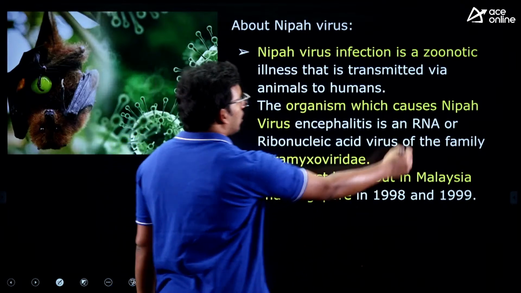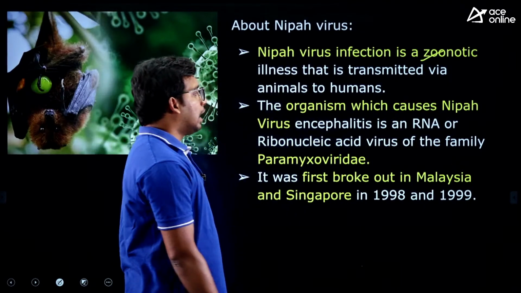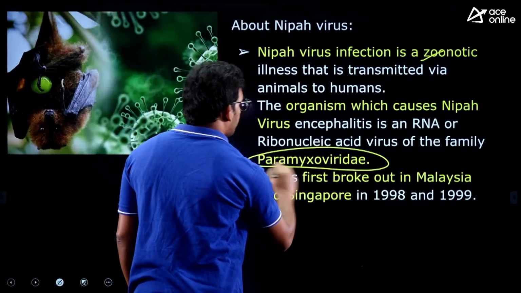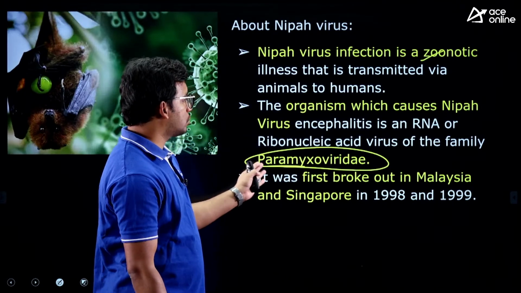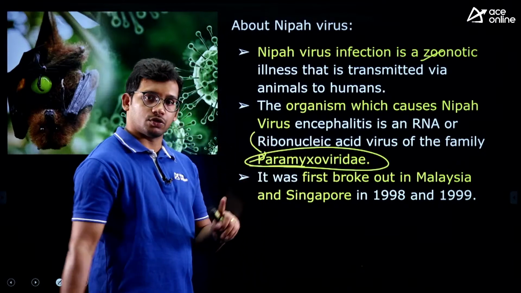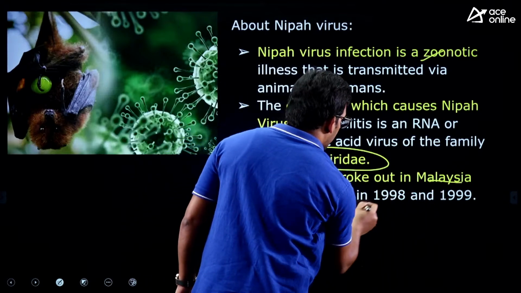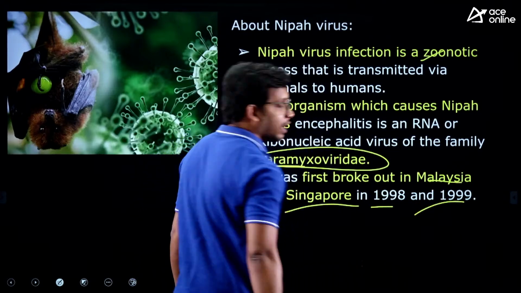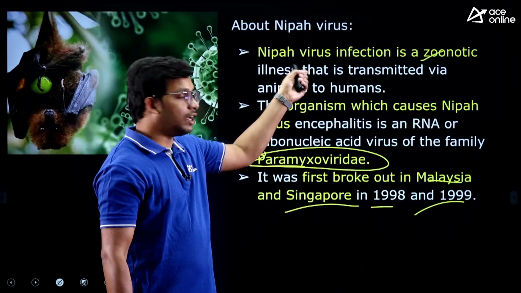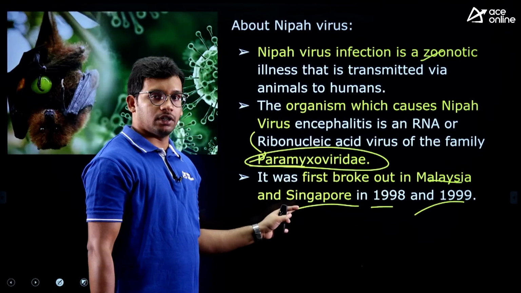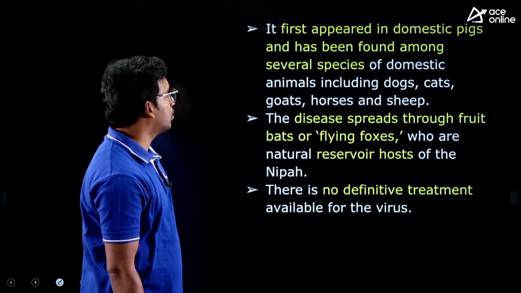It is a zoonotic disease, one important thing, and it is caused by a virus, especially from the Paramyxoviridae family. So this virus is of this family, that is also important. And it first broke out in Malaysia and Singapore in 1998 and 1999. So it is not from Africa, rather it is from Southeast Asia, very important one to be remembered. It was first discovered in Malaysia and Singapore, right?